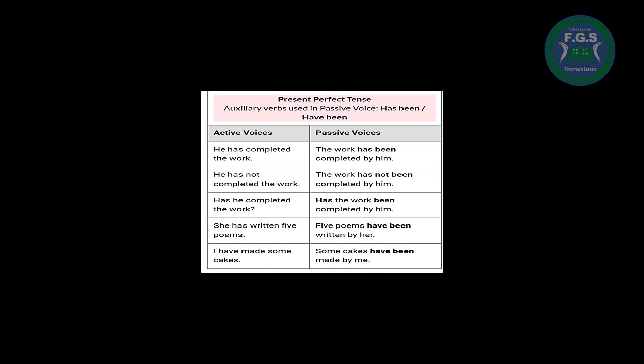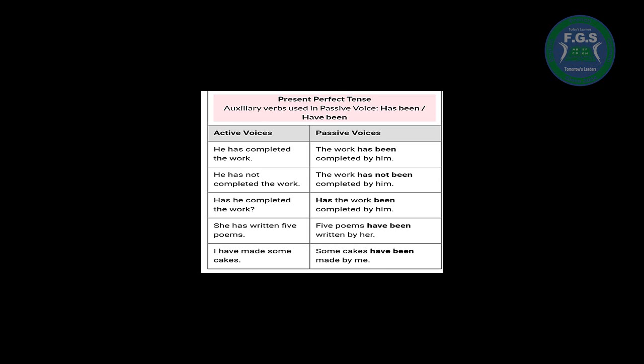For the question, has he completed the work? Okay, for the passive voice, has the work been completed by him? Okay, for the plural, she has written 5 poems. In the passive voice, 5 poems have been written by her. Okay, in the active voice, I have made some cakes. In the passive voice, some cakes have been made by me.